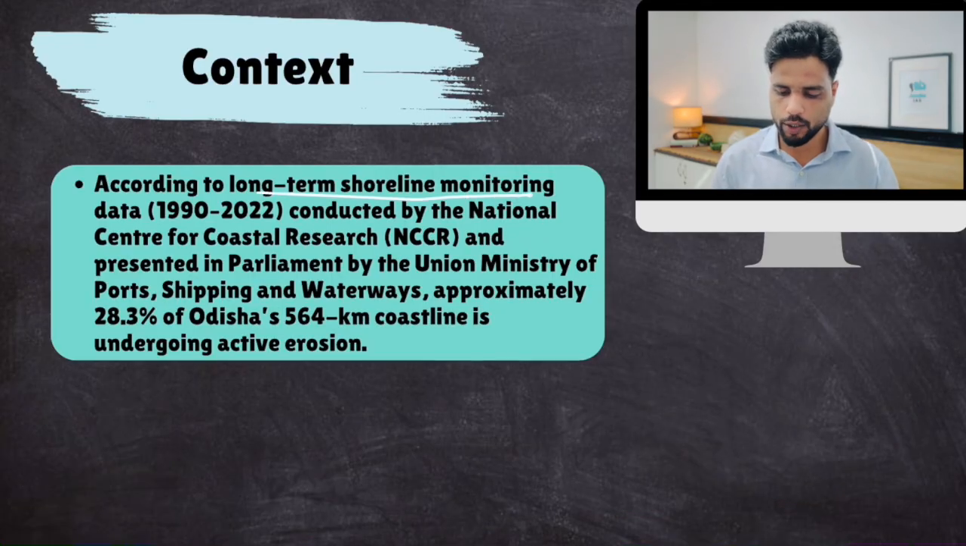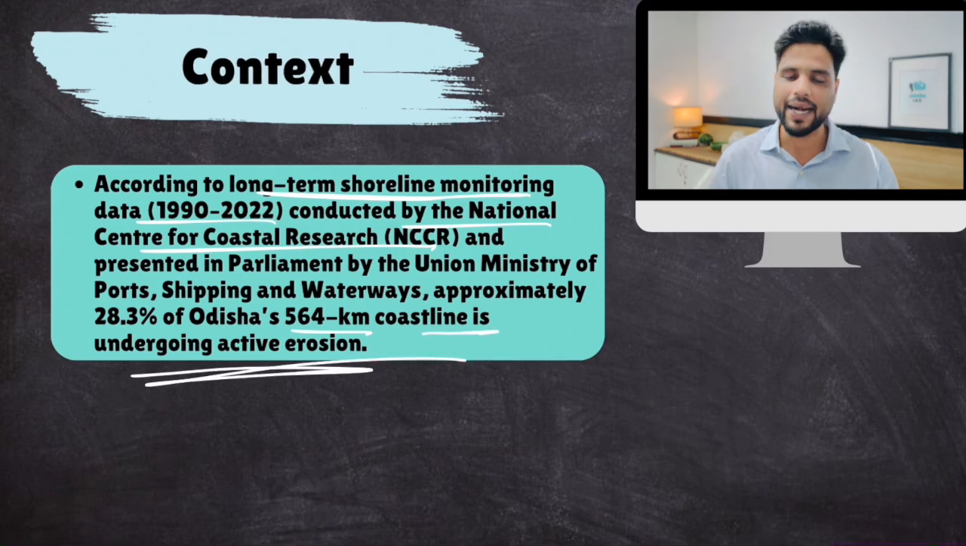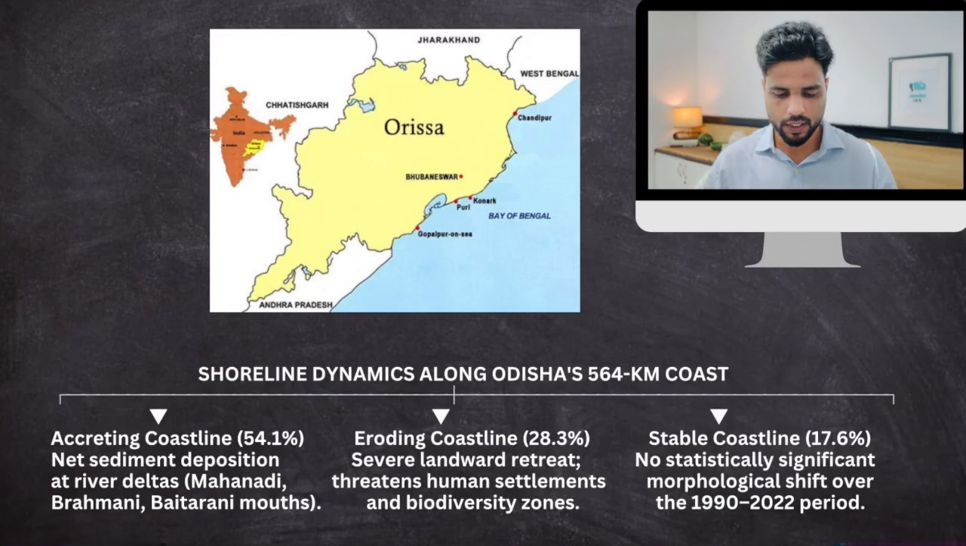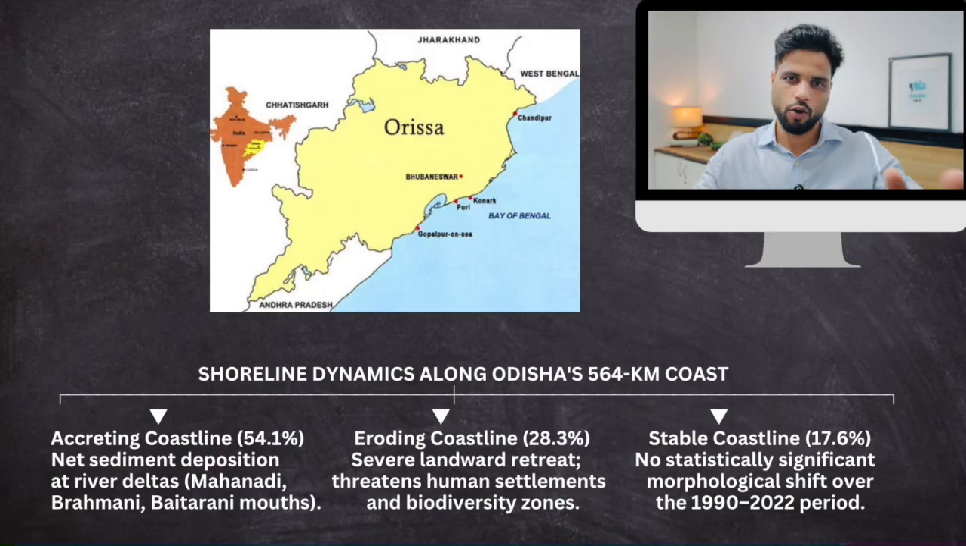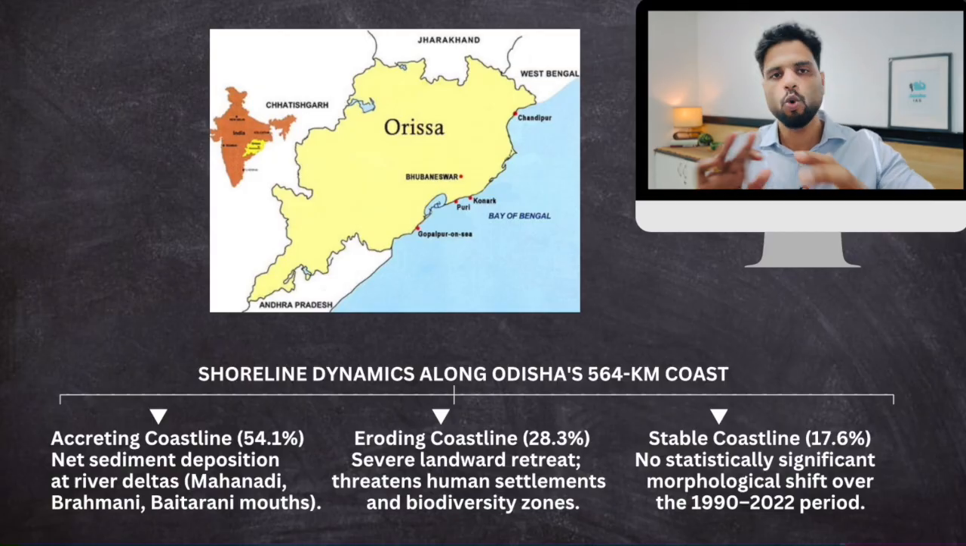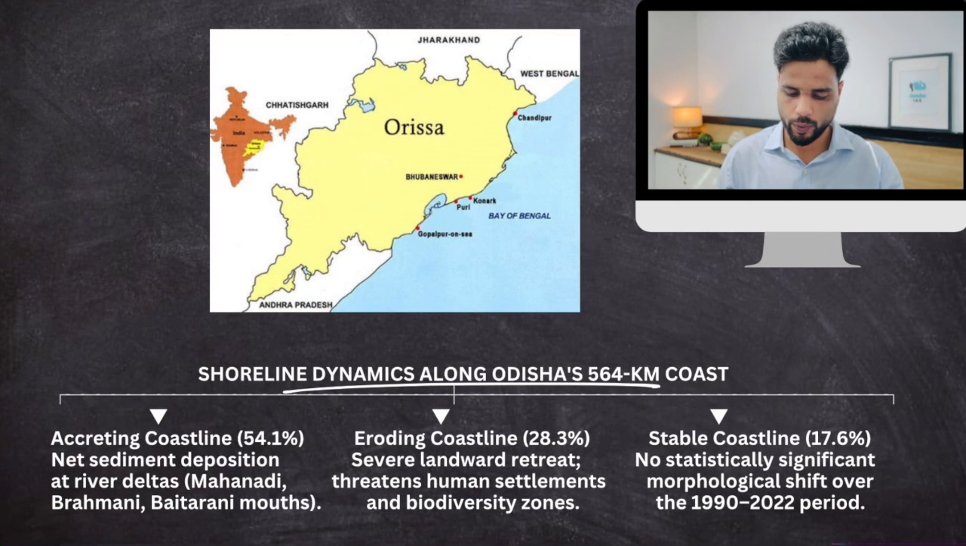So according to long-term shoreline monitoring conducted by the National Center for Coastal Research, approximately 28.3% of Odisha's 564-kilometer coastline is undergoing active erosion. Now, here's the thing. Look at Odisha on this map. As you can see, some major cities, Puri, Konark, Chandipur, okay, these are on the coastline.